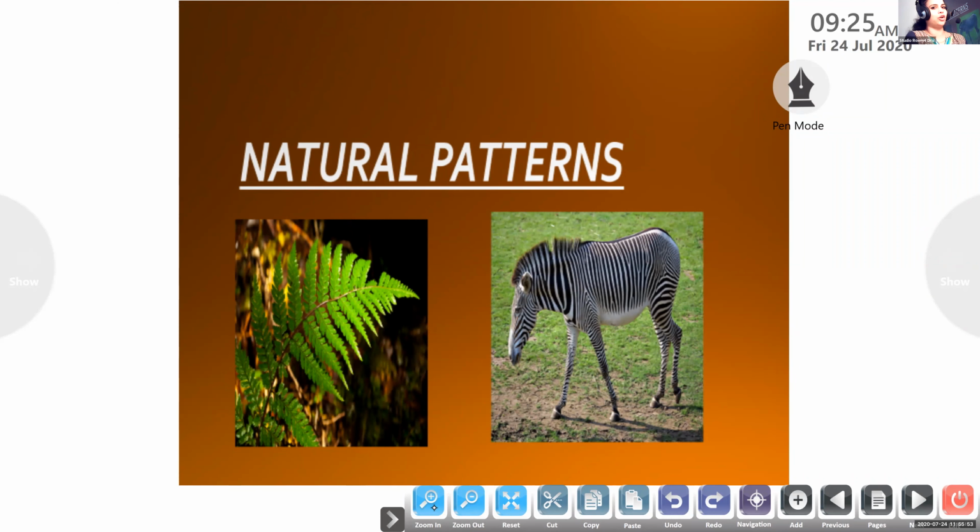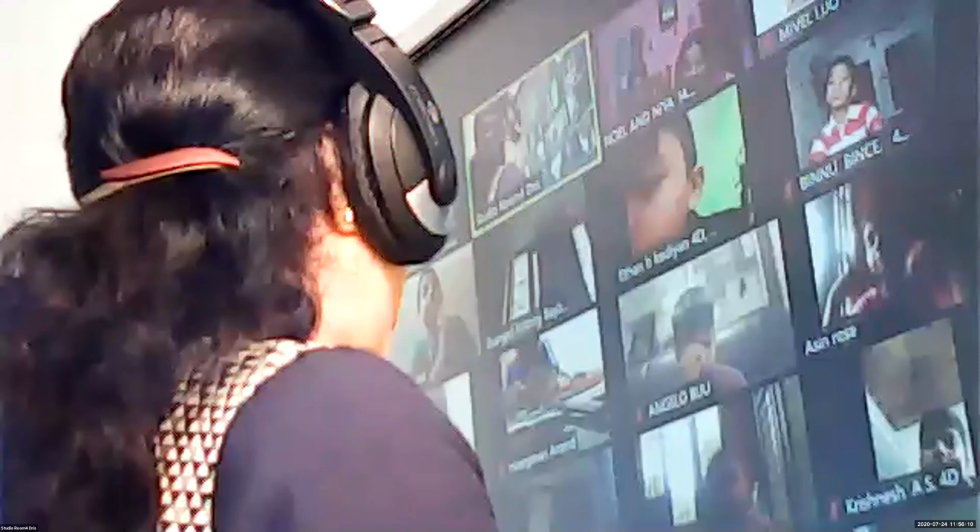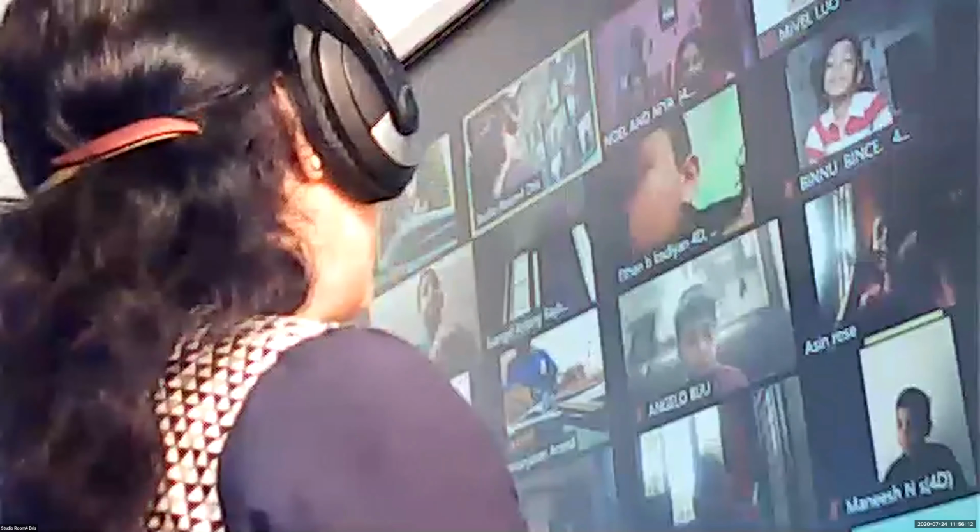Is there some pattern over there? Yes, we can see black and white stripes. Children, can you see some patterns in the zebra's body? Yes, lines, stripes, black and white.